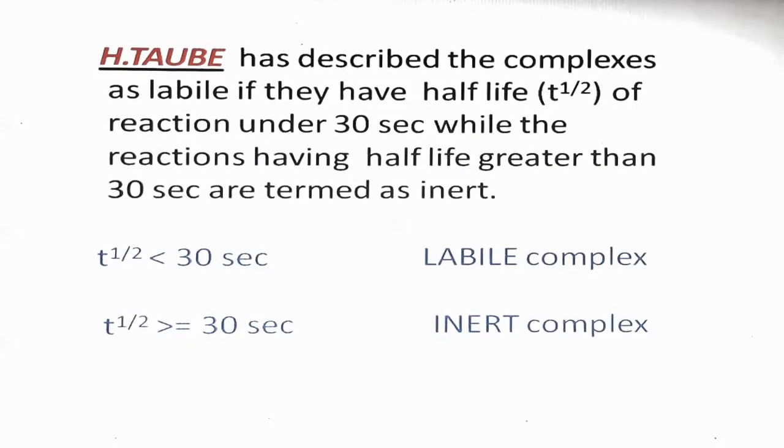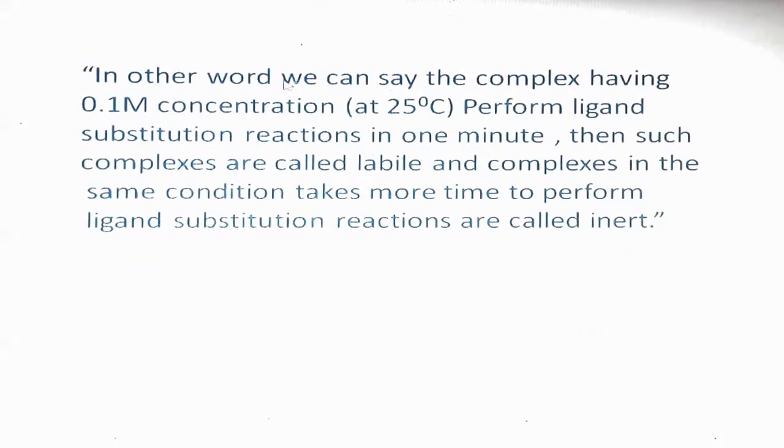This we can understand by a simple statement. In other words, if a complex at 0.1 molar concentration at 25 degrees Celsius performs ligand substitution reactions within 1 minute, then such complexes are called labile. And a complex in the same conditions, if it takes more than 1 minute to perform ligand substitution, is called inert.